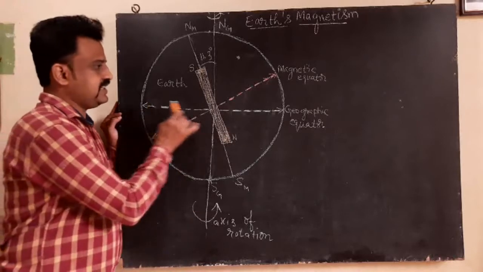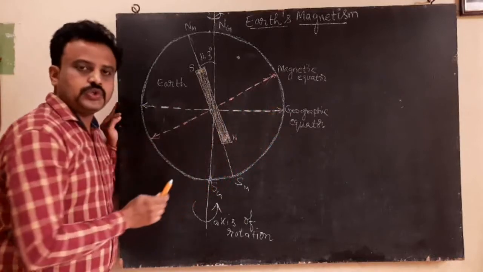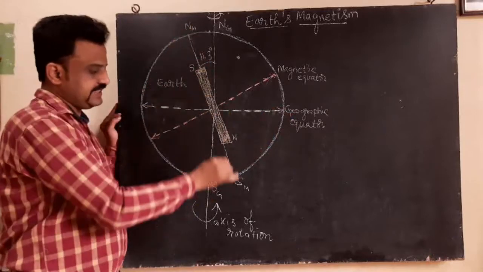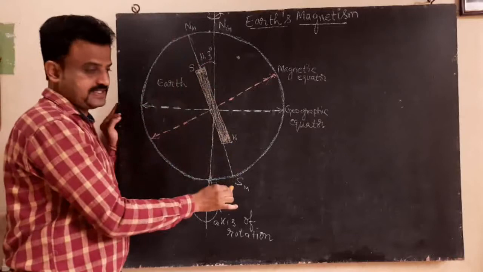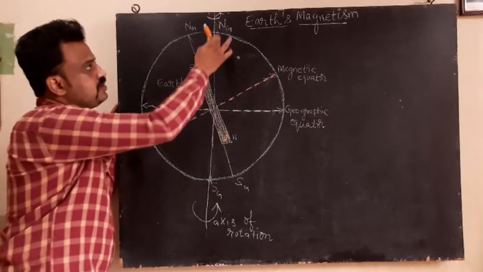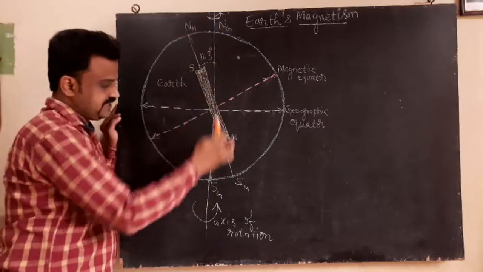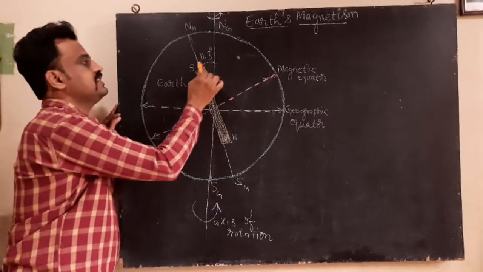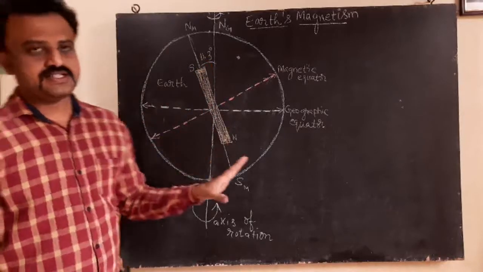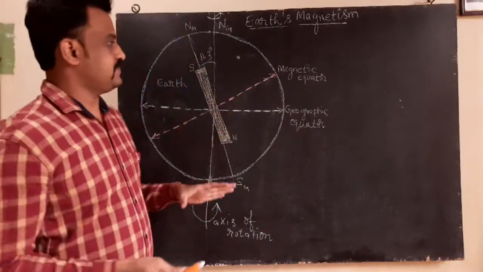Here, this line is called the geographic equator. A line which cuts the Earth into two equal parts is called the equator, the geographic equator. And this is the magnetic axis. When you take this as the axis and draw a perpendicular line, this becomes the magnetic equator. Now, the angle between the geographic axis and the magnetic axis is 11.3 degrees. Fine. So this is just the basic picture of the Earth's magnetism.